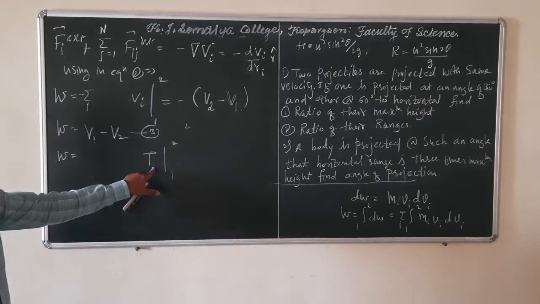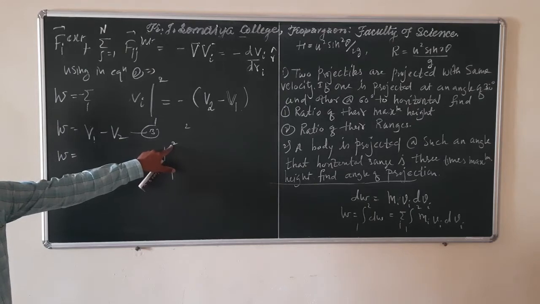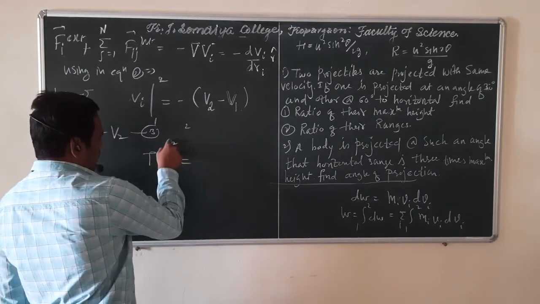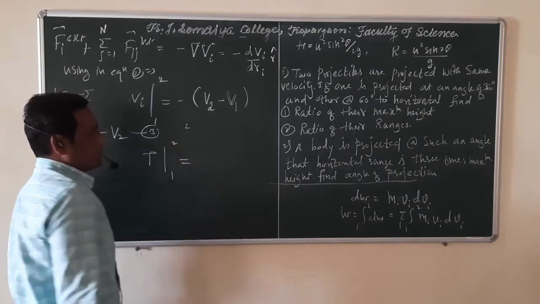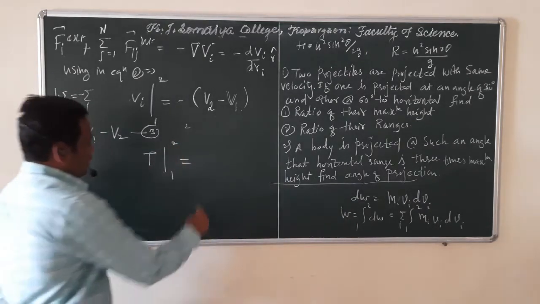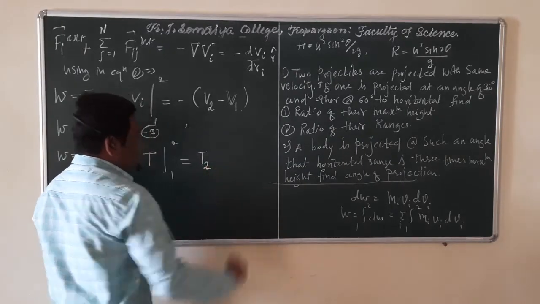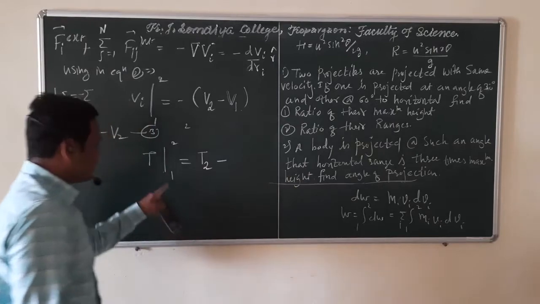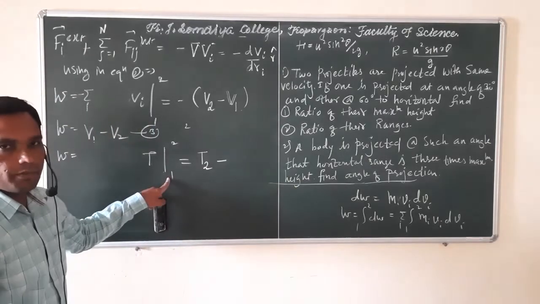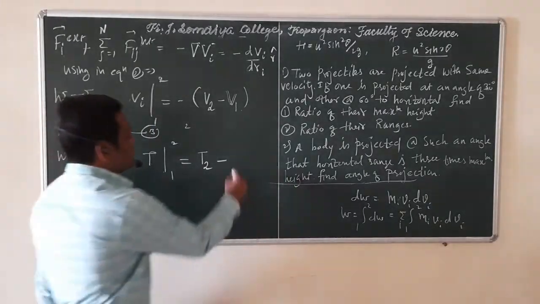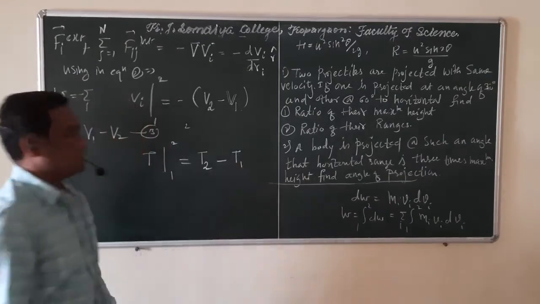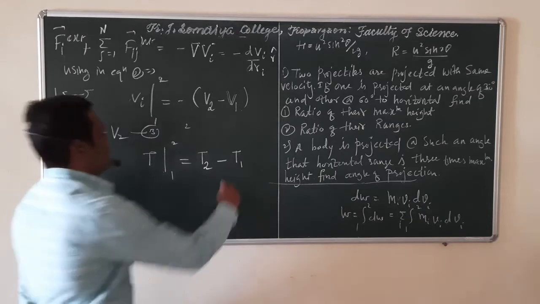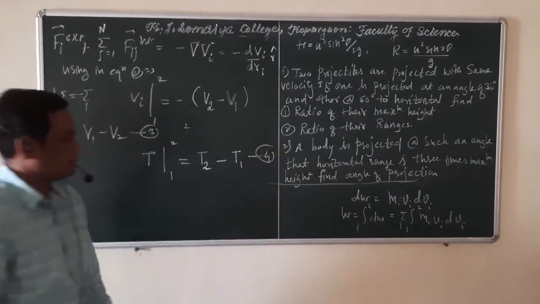Now in this kinetic energy, if you put the limit symbol, this is, in the second configuration by applied force, the total kinetic energy of all the particles in the second configuration, minus, if you take the lower limit of this integration, the total kinetic energy of the whole system in the first configuration. So this is T2 minus T1. Call this equation 4.